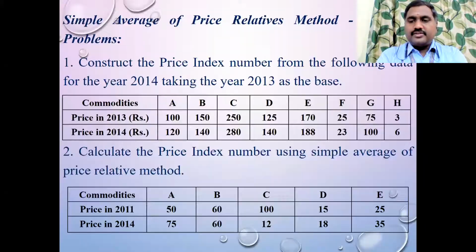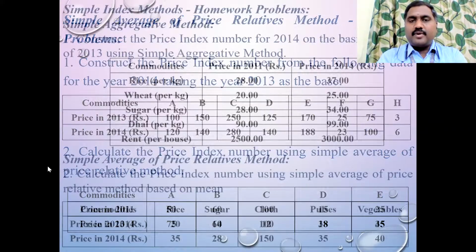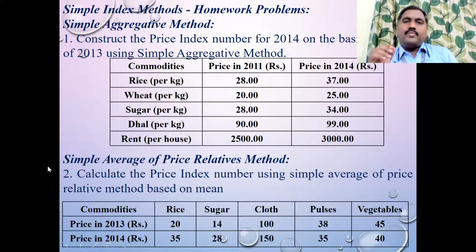So these are the two problems we worked out, right? Next, take down the homework problem. I have given a homework problem under the aggregate method as well as under the price relative method. Please take down this problem.